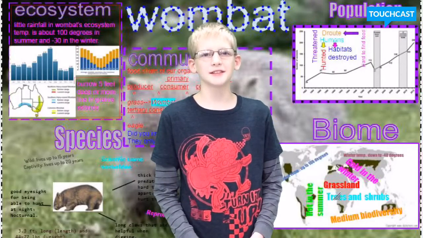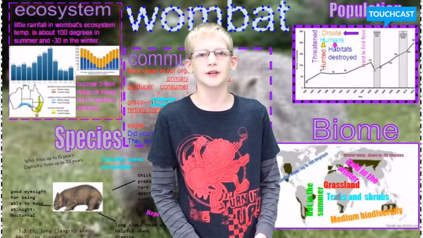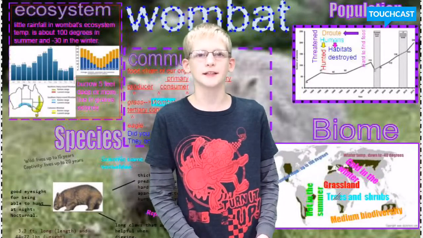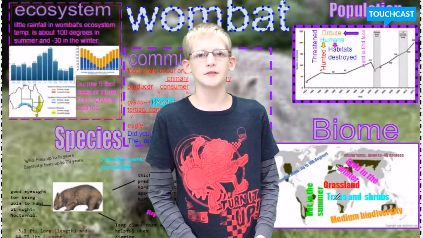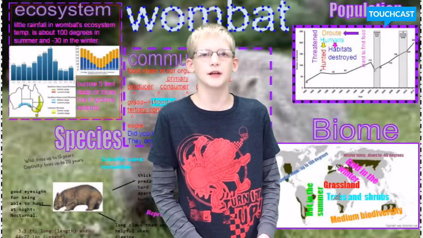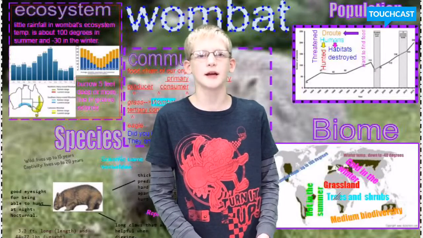In a wombat's ecosystem, there is little rainfall. The temperatures in the summer usually average about 95 degrees. In the winter, the temperatures are about -35 degrees. Typically, a wombat lives in a burrow that is about 5 to 10 feet deep. They like to live in the grassland biome because grass is the main source of food.